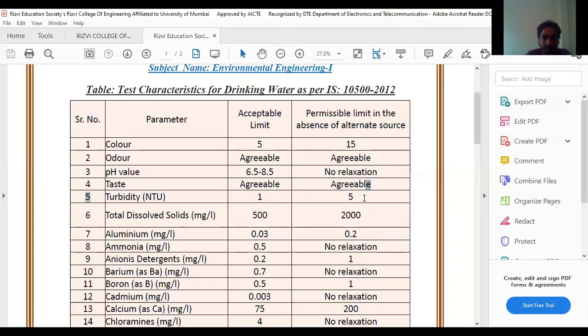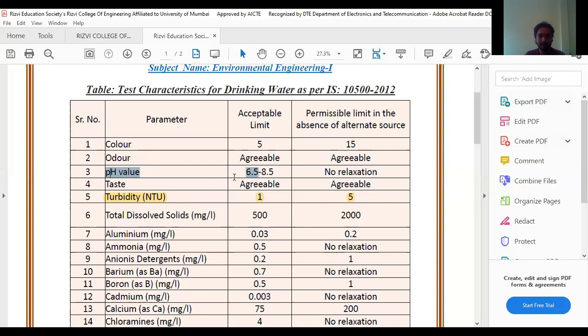Now we'll see here, turbidity has been given over here. For the turbidity parameter, the acceptable limit is 1. Now what is this 1? It is 1 NTU, 1 nephelometric turbidity unit. And what is the permissible limit in the absence of an alternate source? It is nothing but 5 NTU. So these two things you have to remember.